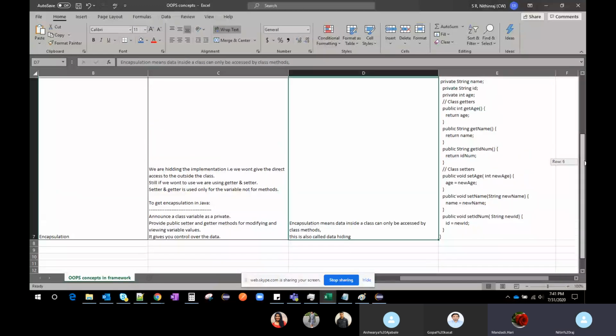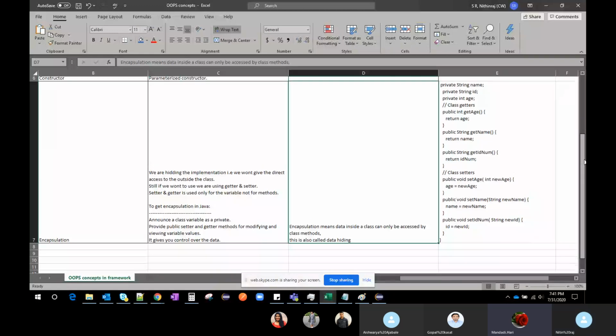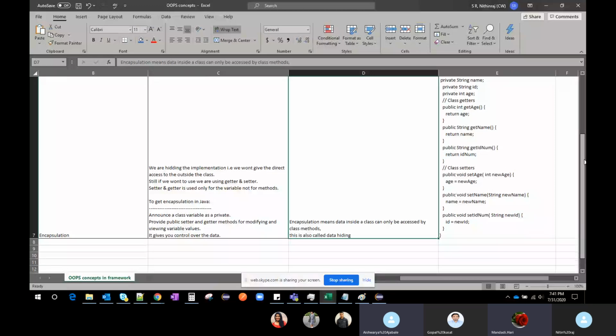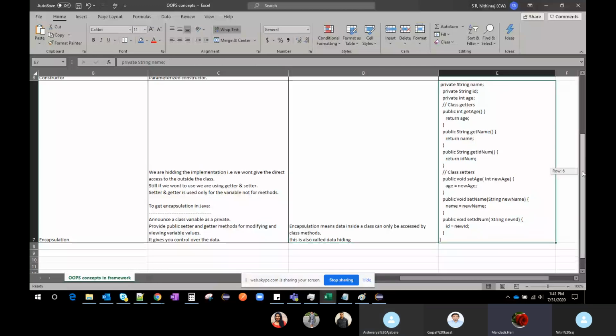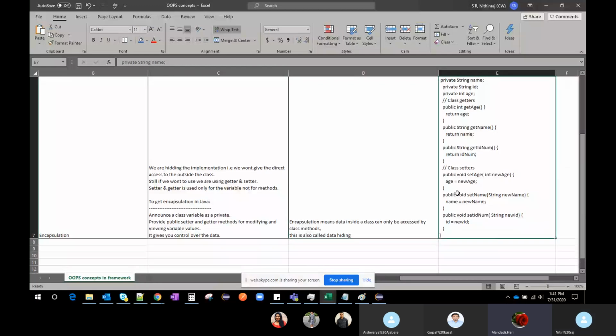Any doubts on this one? Encapsulation. Team, any doubts on this one?